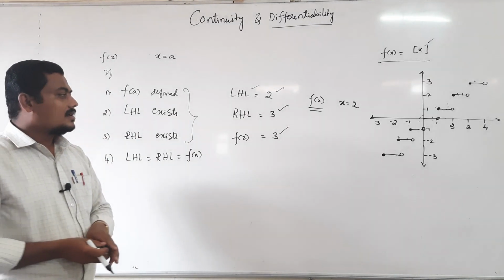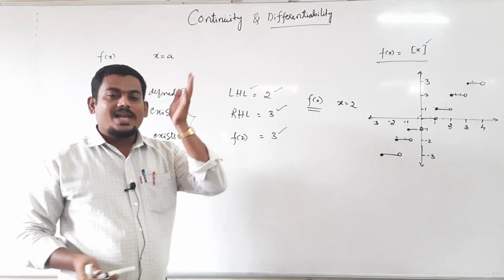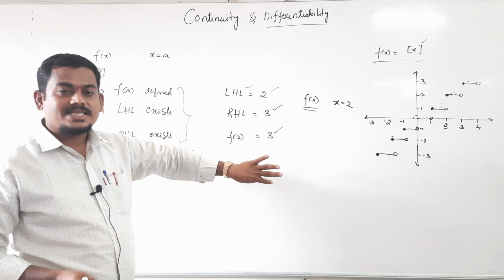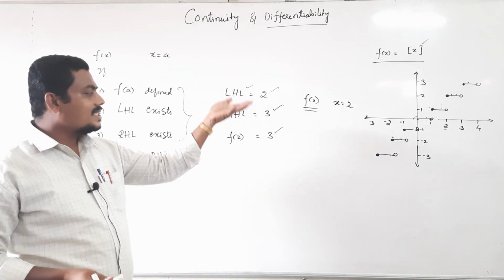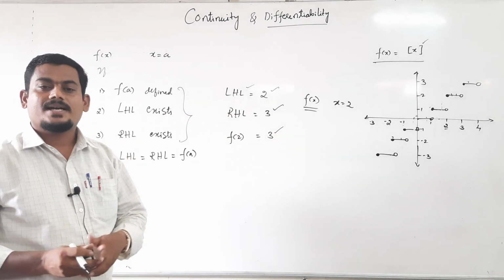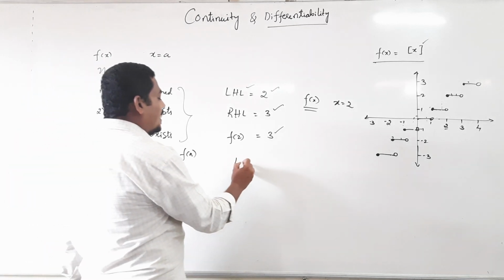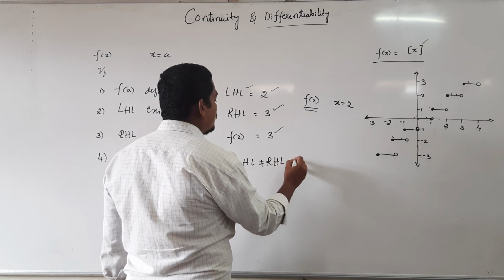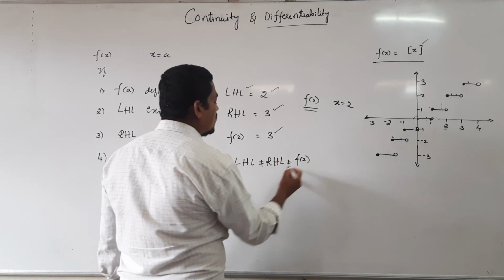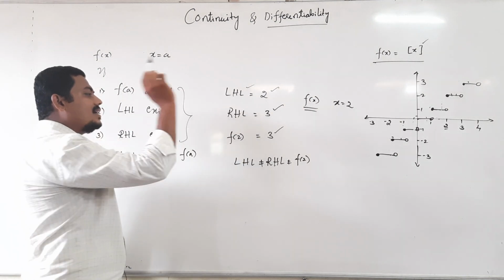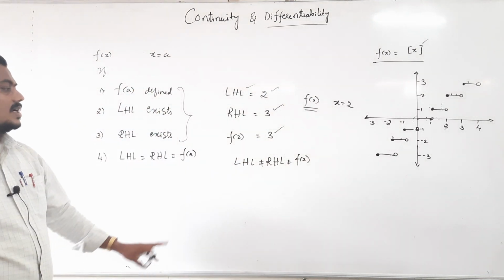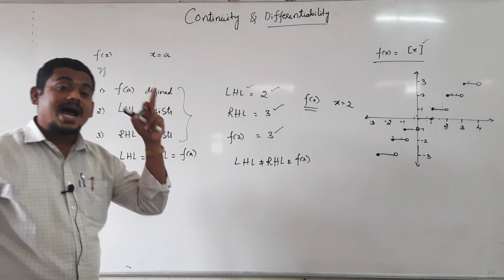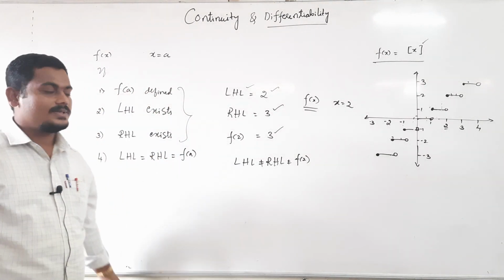If these three values are equal and exist, then only the function is continuous. In this case, all exist but are unequal. All exist and equal, then only the function is continuous. In this case, left hand limit is not equal to right hand limit is not equal to functional value f of 2. So this function is not continuous at x equal to 2. If all exist and are equal, then the function is continuous, otherwise not continuous or discontinuous, right?